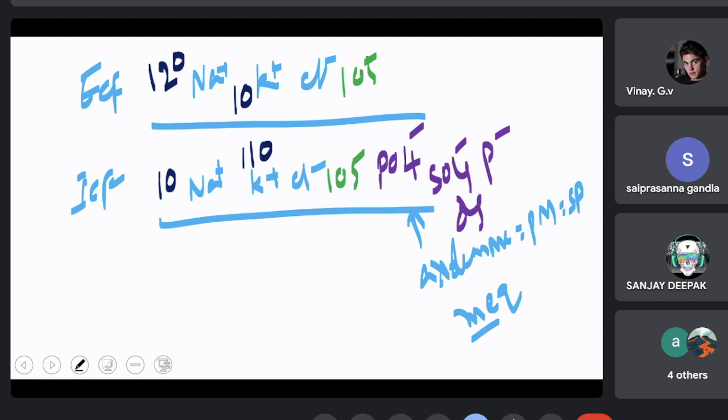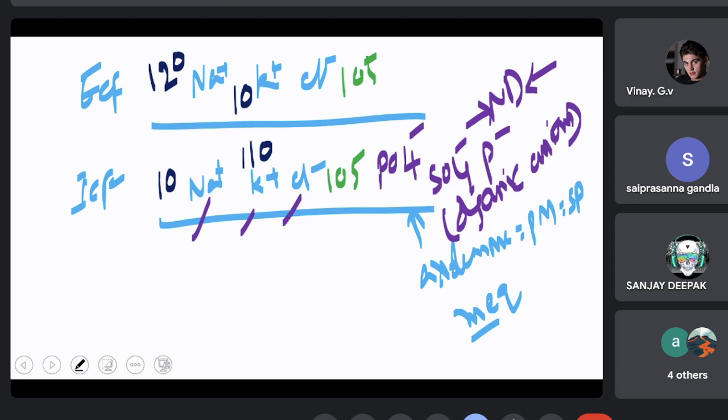We call them organic anions, and all these organic anions are non-diffusible. That means they cannot pass through the plasma membrane. The plasma membrane is semi-permeable. It allows these three, but not these three.